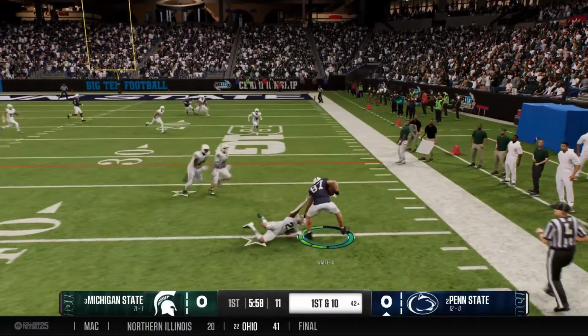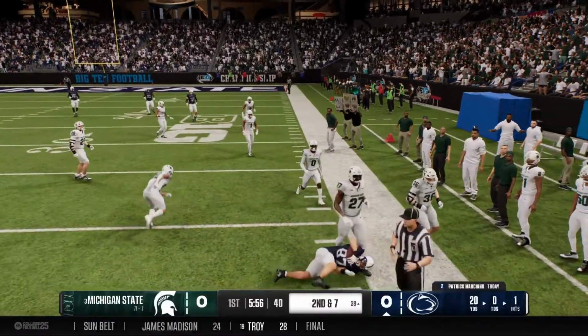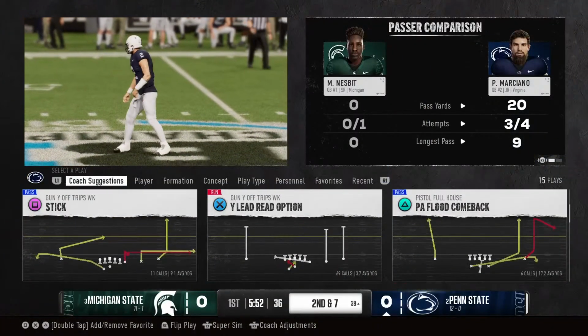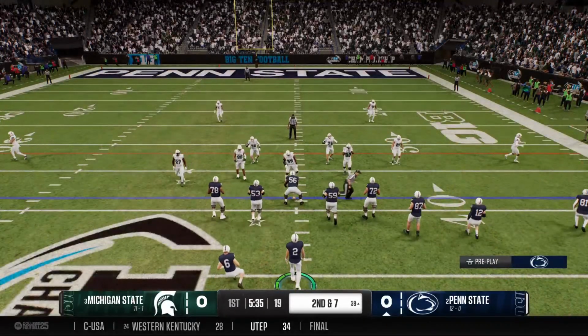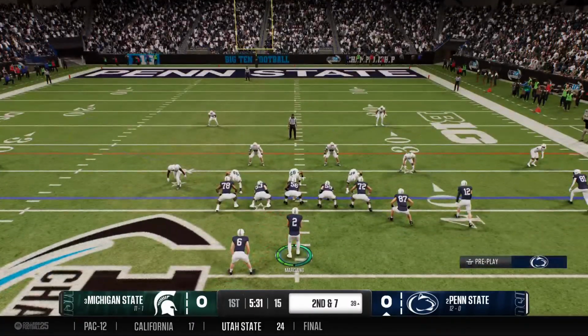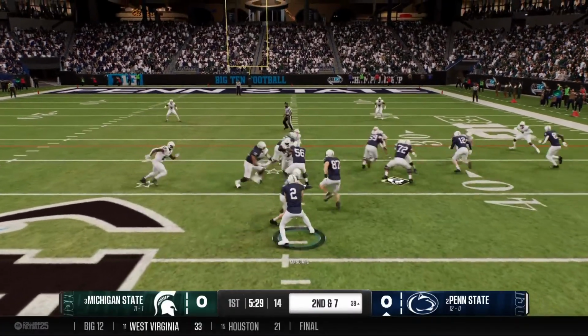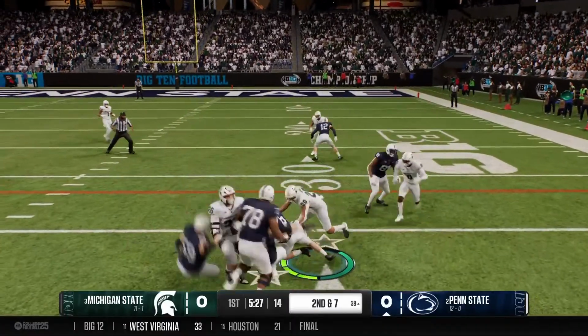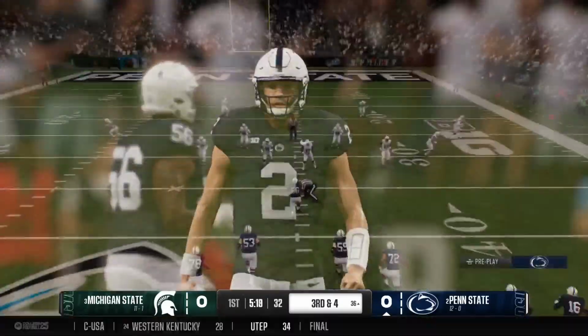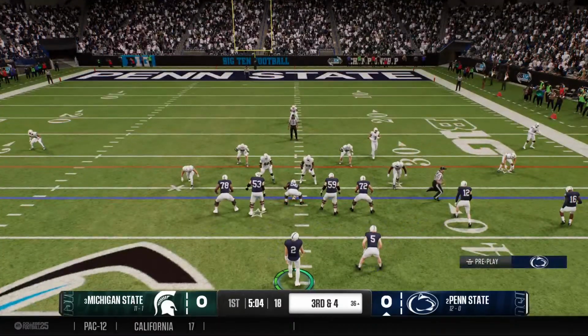The short completion to the tight end. Tackle is made. It's a short gain, well short of the marker. And there's the tight end who shows off his hands. Short completion there. Second down coming up. They'll run it here. Running back has the ball. Stopped short of the marker after just a short gain. Third down coming up after that running play.